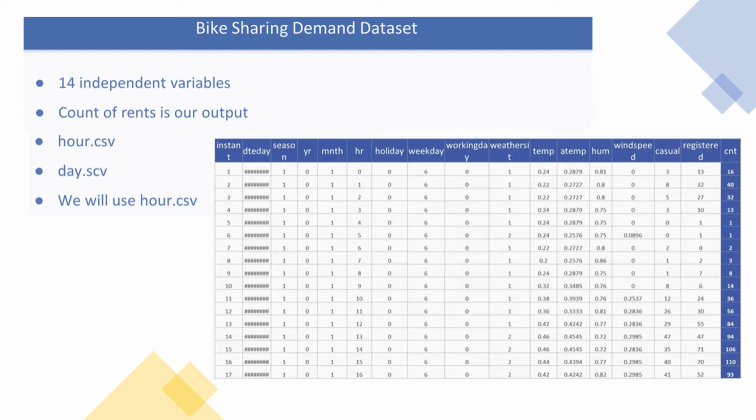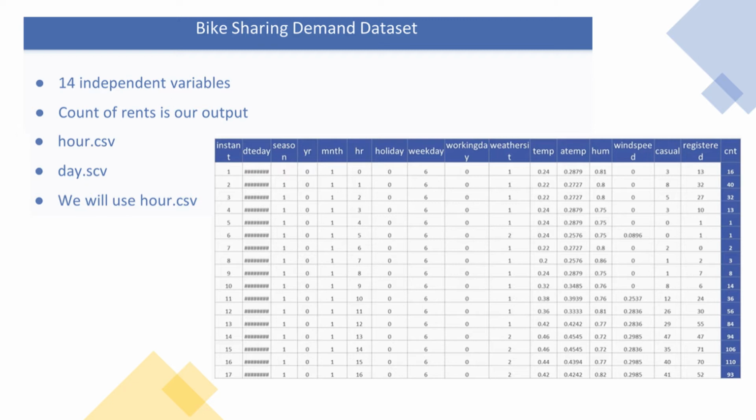Now here is how the dataset looks. We have day, time, season, year, month, hour, and we have the distinction of whether it was a holiday or a weekday or a working day.